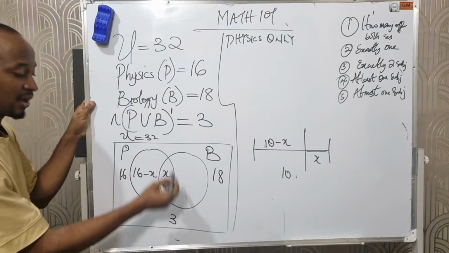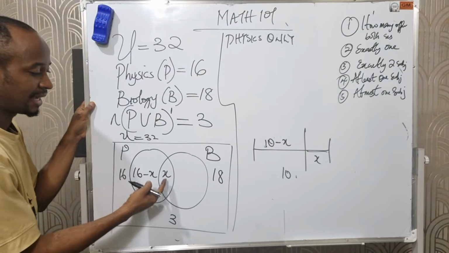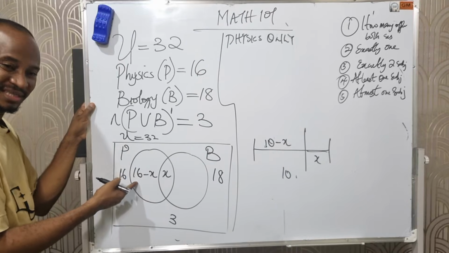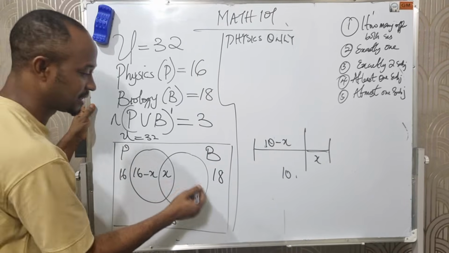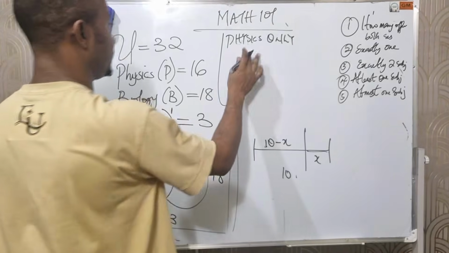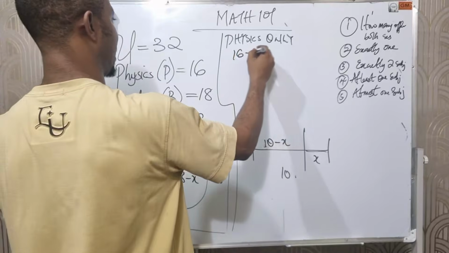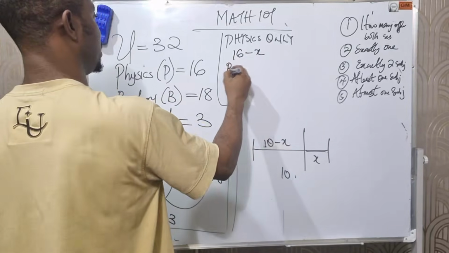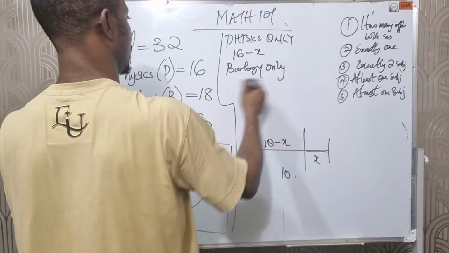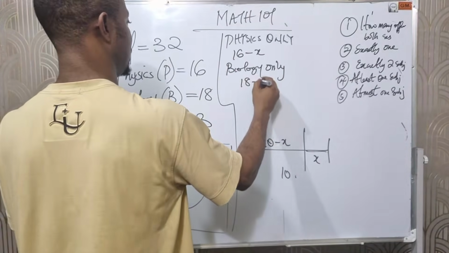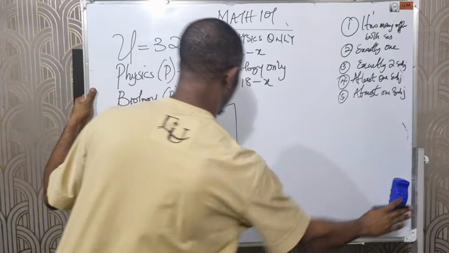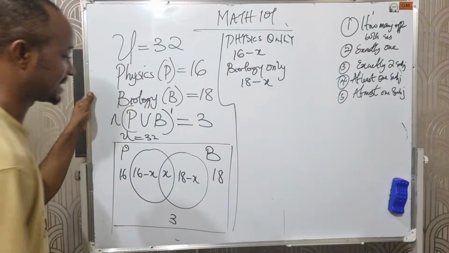The same thing applies here. If the entire circle is 16 and X is the intersection, to find here we do 16 minus X. What about this part here? Here will be 18 minus X. So for physics only, we have 16 minus X. For biology only, we have 18 minus X. Please pay attention.